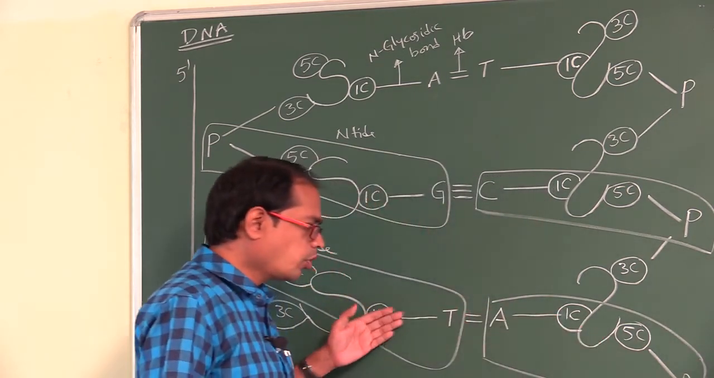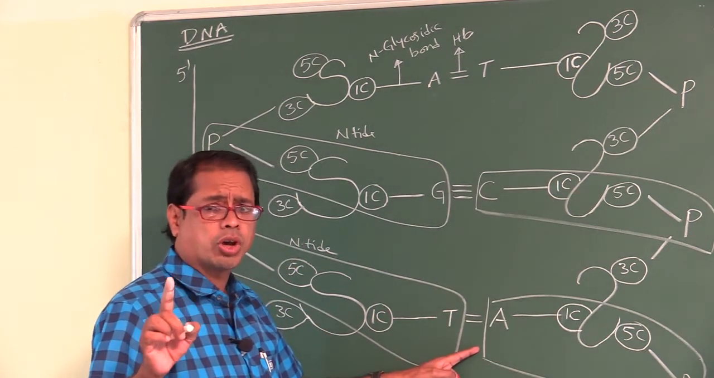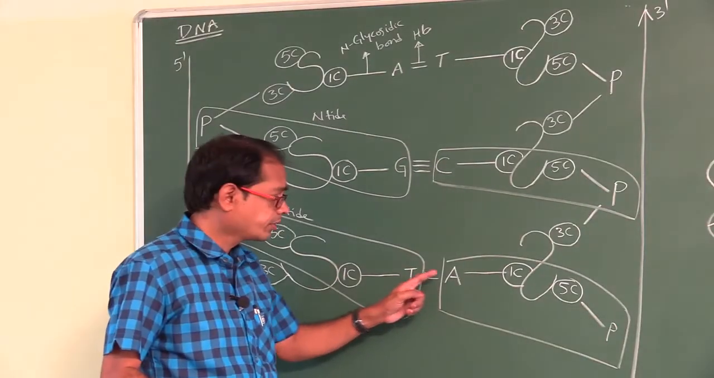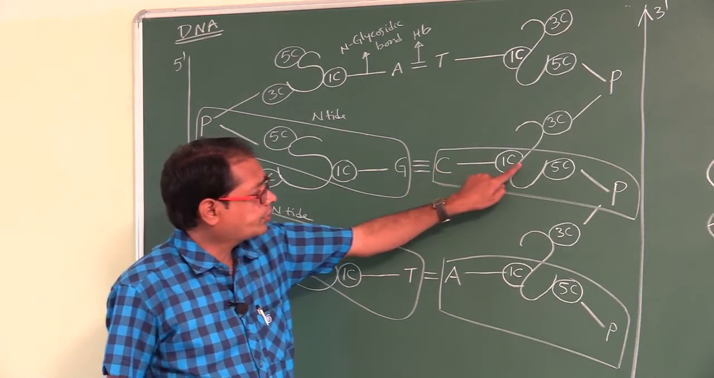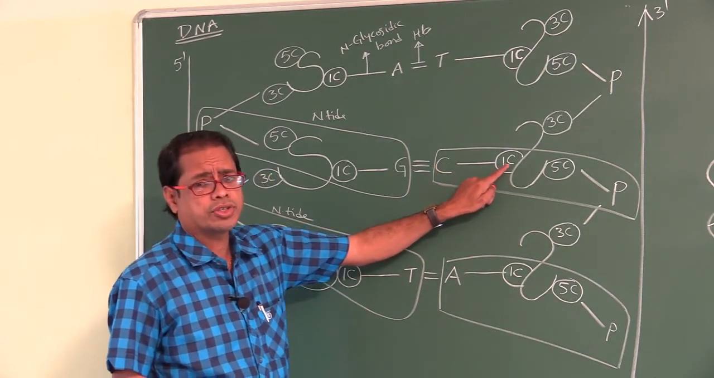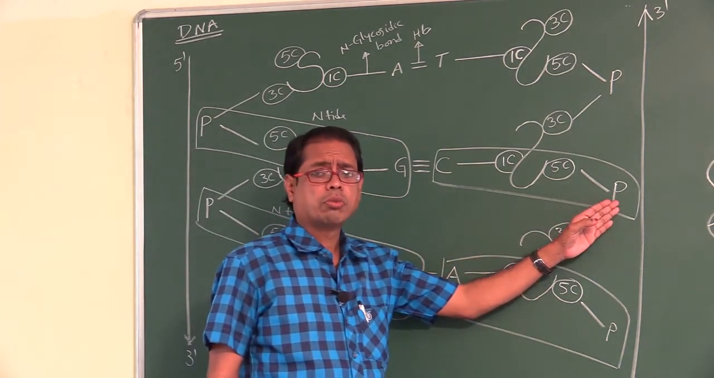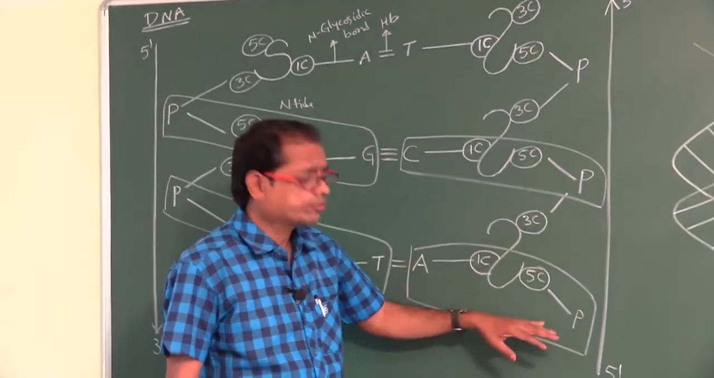The two opposite nucleotides are held together by hydrogen bonds. Nitrogen base is attached to which carbon of sugar? First carbon of sugar. Phosphate is attached to both fifth carbon and third carbon alternately.